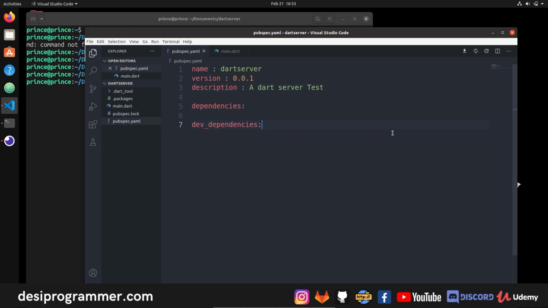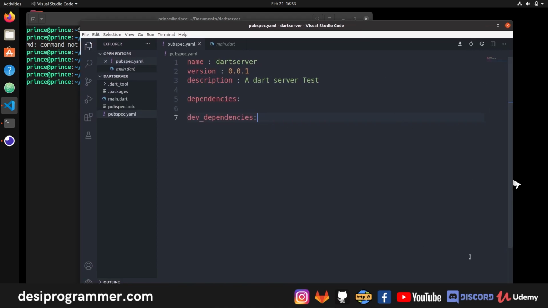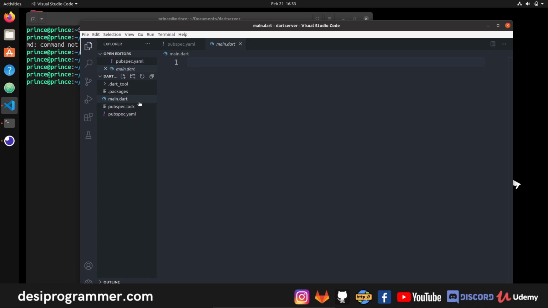You can save the file, and if you run pub get or if you simply get a prompt that says to get packages, you will see that now you have a directory named .dart_tool. You will have a packages list and a pubspec.lock. Anyway, I'll go to my main.dart file and here I have to code my server.